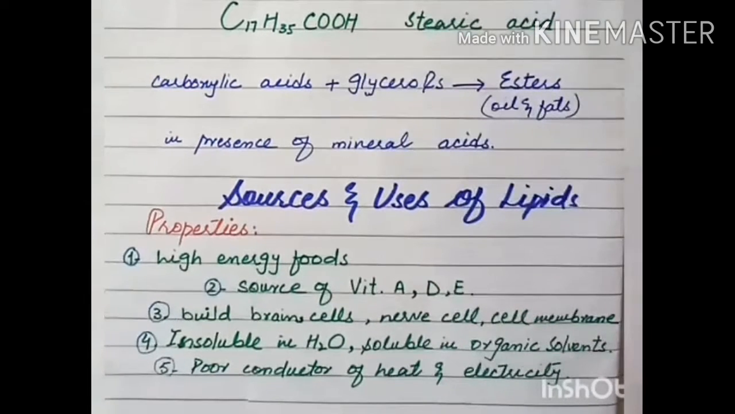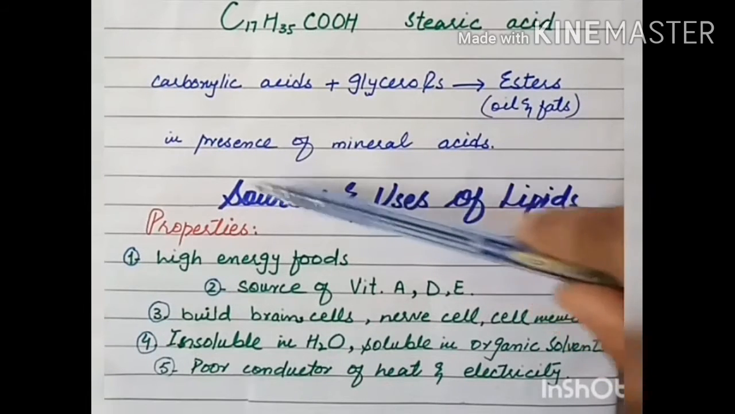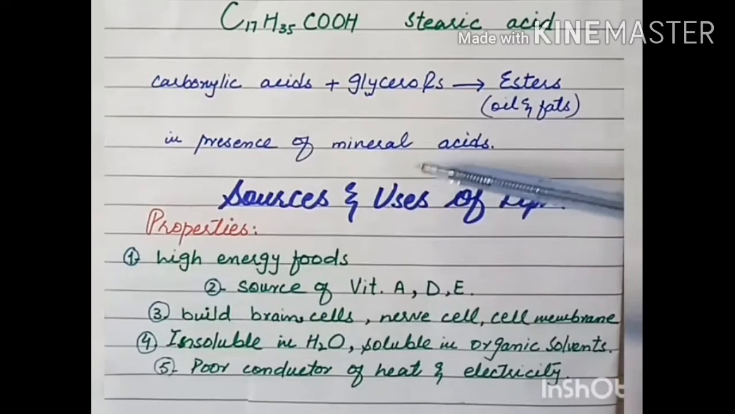Carboxylic acids or fatty acids combine with glycerols or alcohols. They form what? Esters. This happens in the presence of mineral acids like hydrochloric acid and sulfuric acid. And esters are what? Oils and fats. Now the sources and uses of lipids.